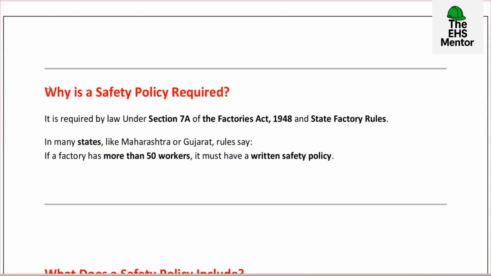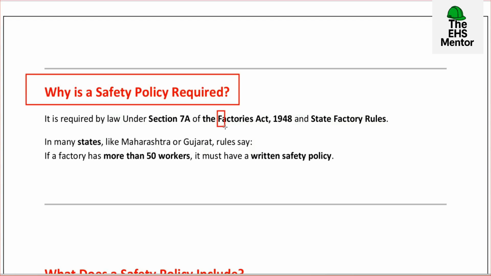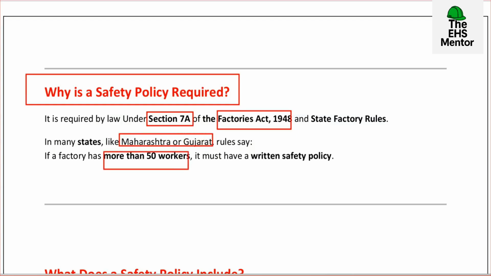Now next, why is the safety policy required? Why do we need a safety policy? It's a legal requirement. If you read the Factory Act 1948, Section 7A, it is clearly mentioned that an employer should have a safety policy in written form. Other states like Maharashtra and Gujarat also have factory rules where it is mentioned that if the workers are more than 50 in any company, in any industry, there should be a written safety policy.